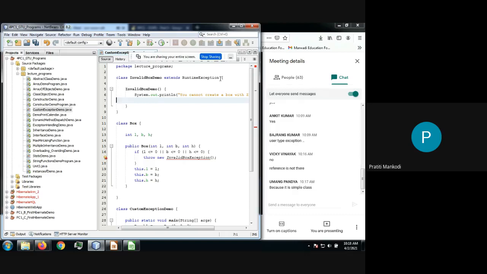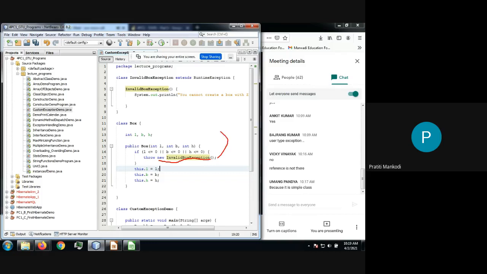Once I create invalid box exception, this particular class will have all the properties of exception, and hence now I can throw it. When I throw it, what will happen? I'll be creating the object first, and then that object is going to be thrown.